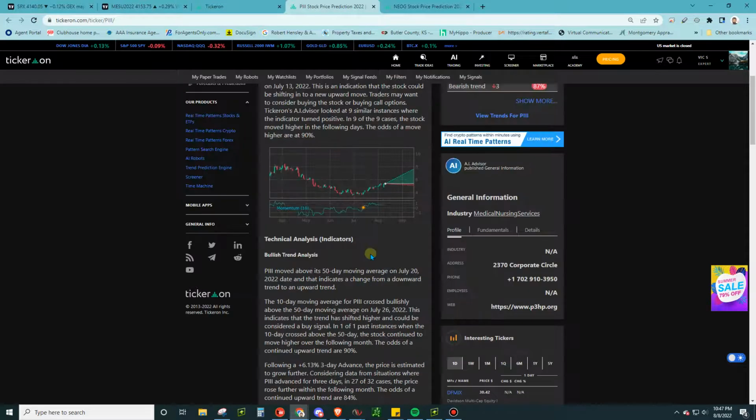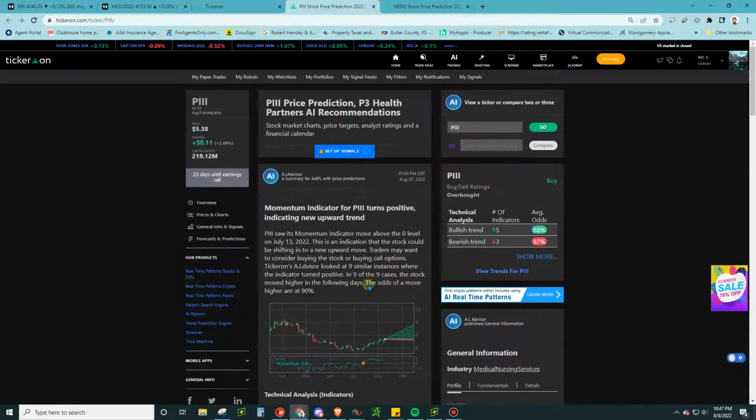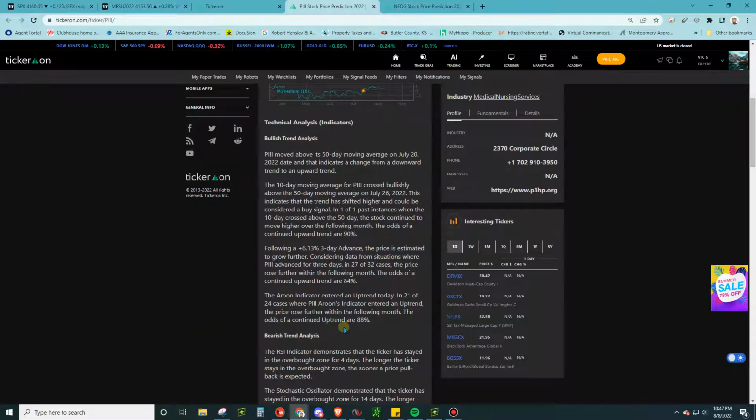Now, for folks that don't like to read, that might be a problem. But if you're interested in getting the full rundown with back-tested results, so for example, let's just say this 10-day moving average crossed bullishly over the 50-day. That was a common signal for people, the 10-day over the 50-day. That's part of a trend system. They call it the system, actually, where it's really just the 10 over the 50. Anyway, that's your first blurb here, the 10 over 50.